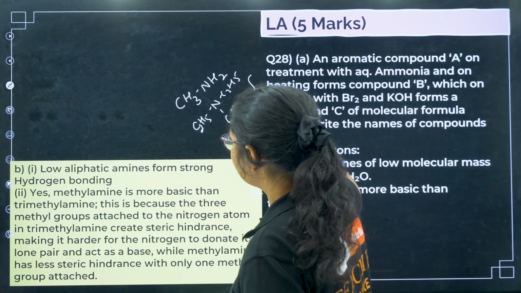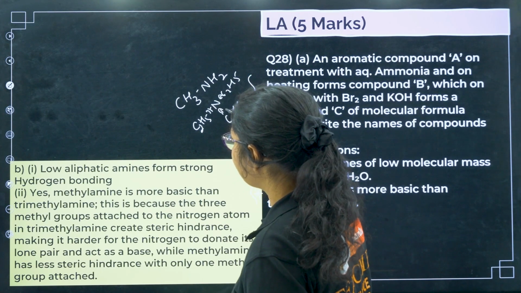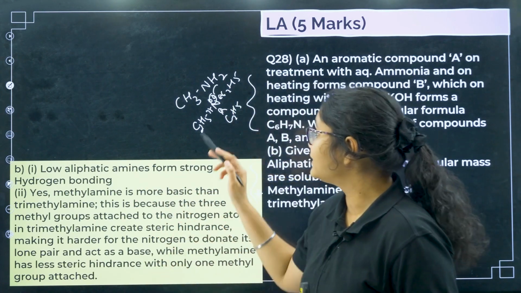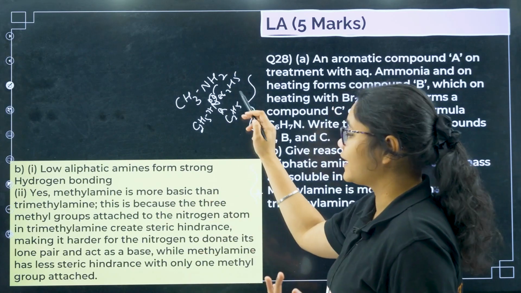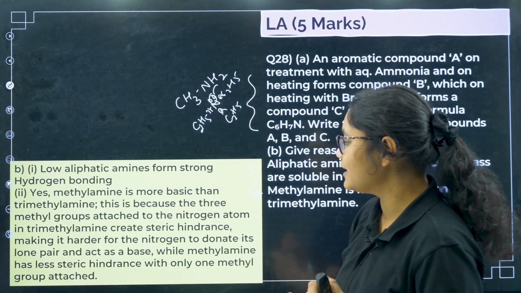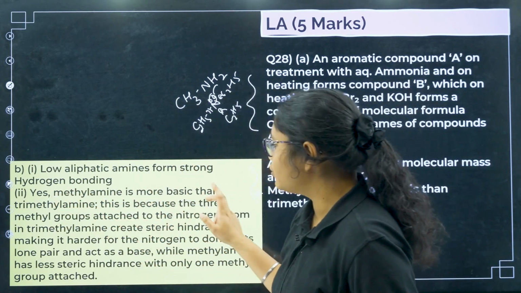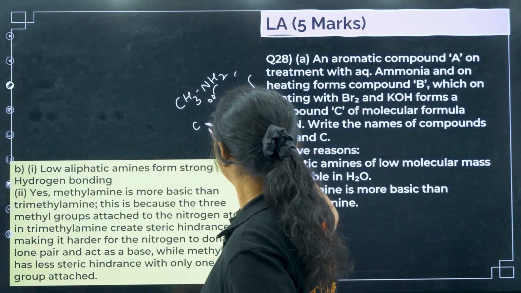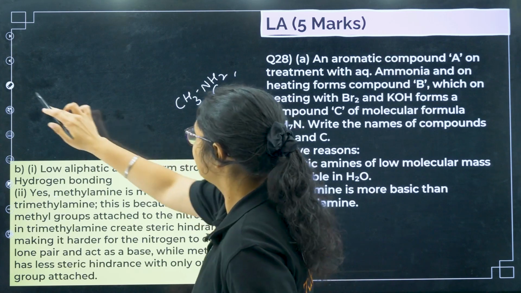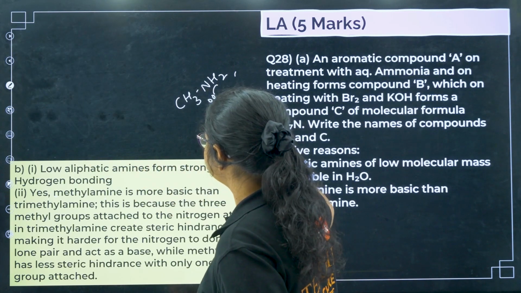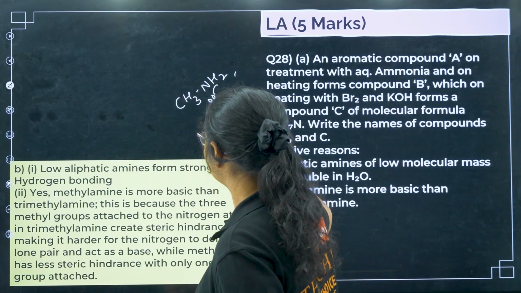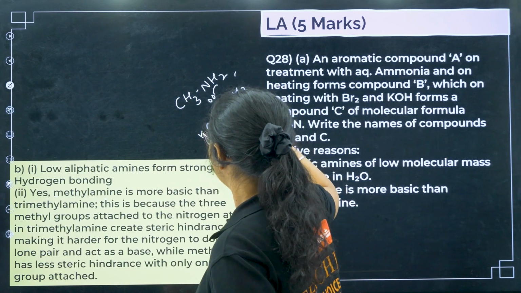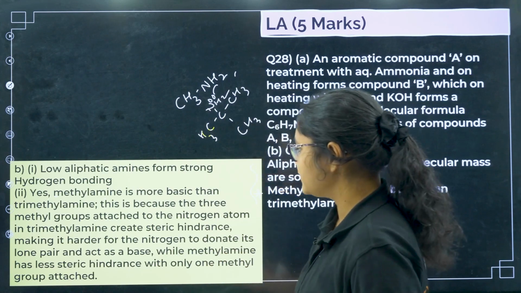Okay, so you should think that there will be more plus I effect, more donation of electrons, so this should be a very good base. But if we see, methyl amine is a much stronger base than triethyl amine. What is the reason for that? You can see here, methyl amine is more basic than trimethyl amine, sorry, not triethyl, it is trimethyl amine, right? So what is the reason for that?